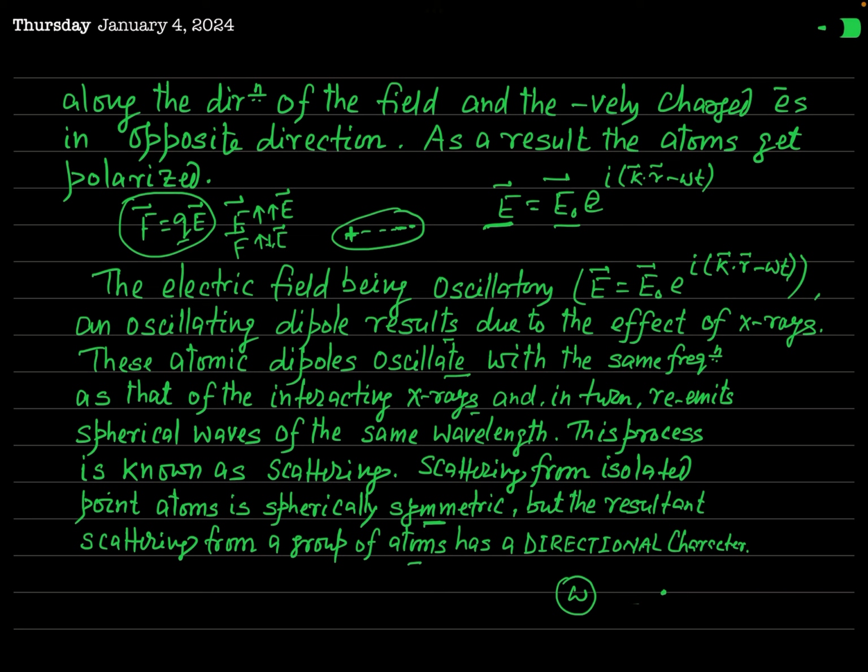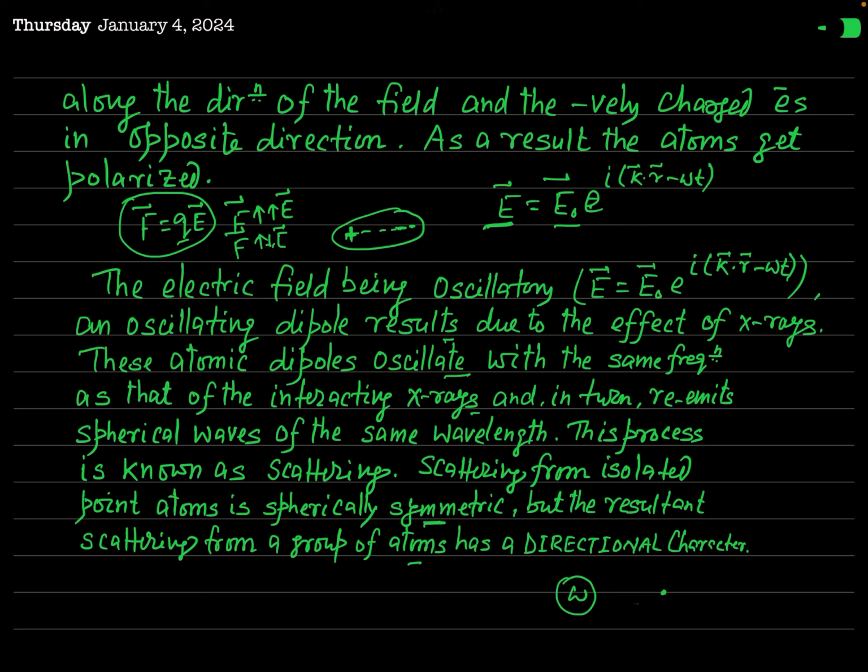Actually, the term scattering was used instead of diffraction by Laue. In Bragg's treatment, when we study it, you will see that the word diffraction was not used; in place of diffraction, reflection was used.